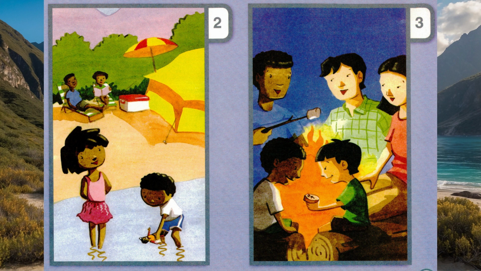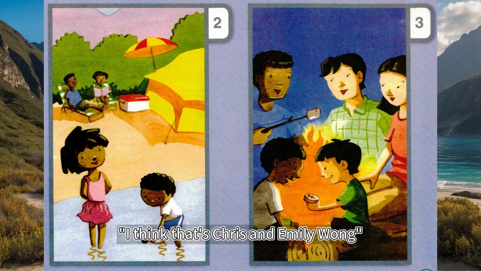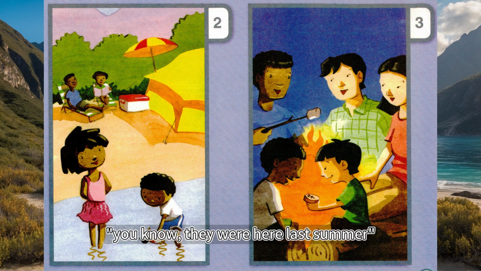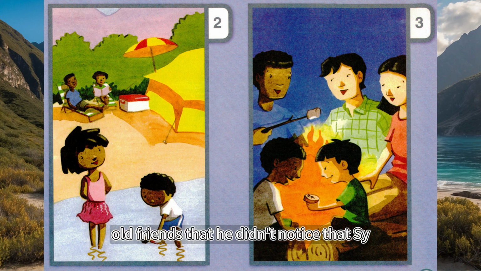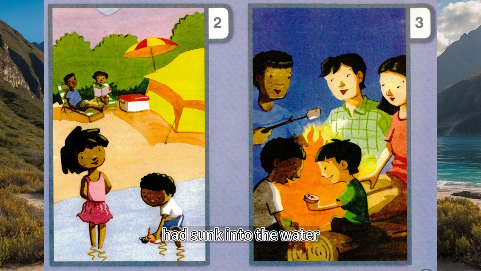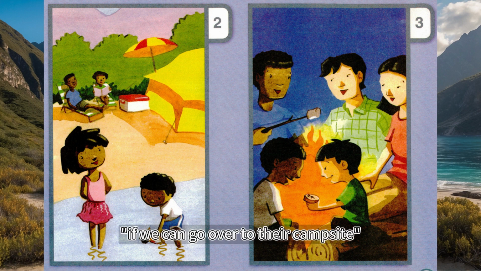"Hey, Tiana," Jordan called. "I think that's Chris and Emily Wong, you know. They were here last summer." Jordan was so excited to see his old friends that he didn't notice that Cy had sunk into the water and out of sight. "Let's ask Mom and Dad if we can go over to their campsite," suggested Tiana.